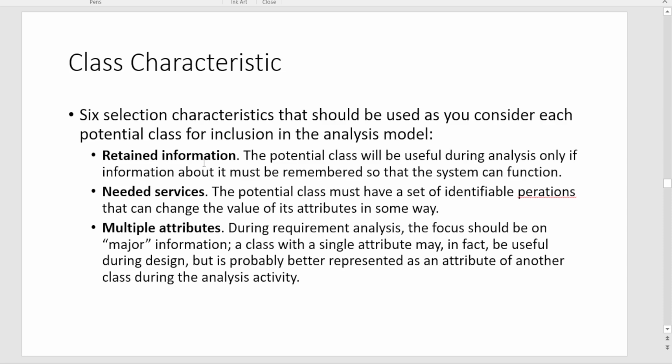There are six characteristics that should be used to consider each potential class for inclusion in the analysis model. This analysis model will be taken into the design phase, so we can select from all the potential classes. We have to see all the classes that we have identified for the set of data.